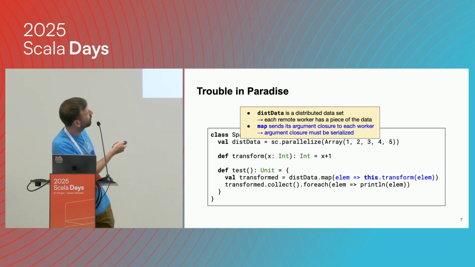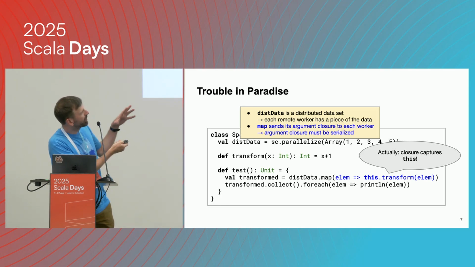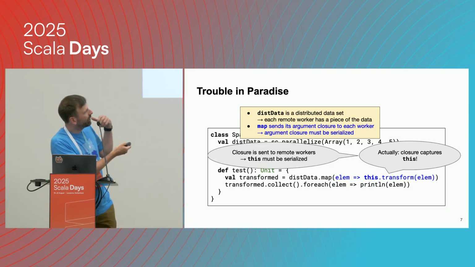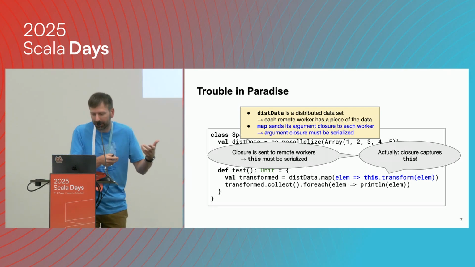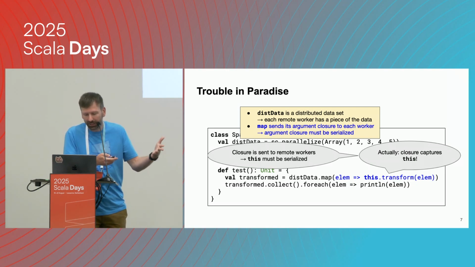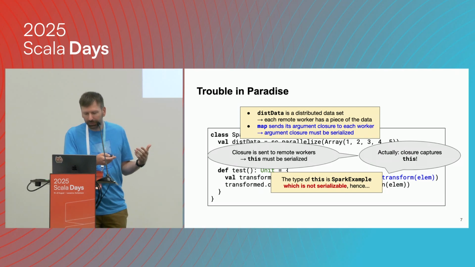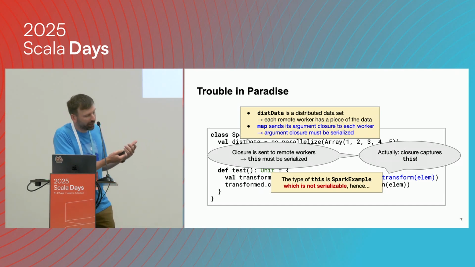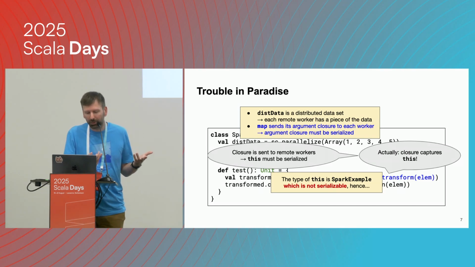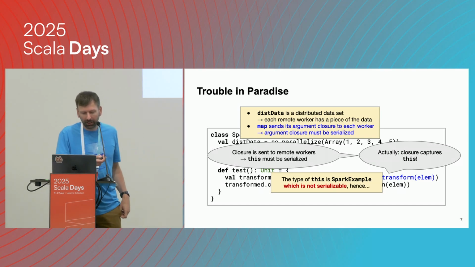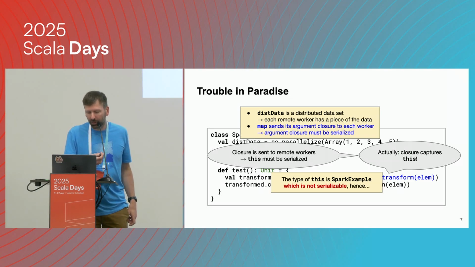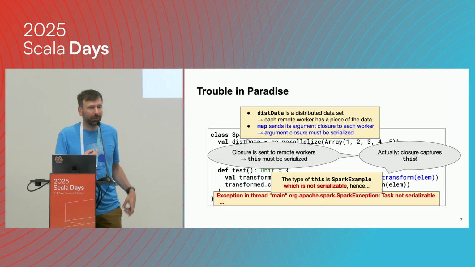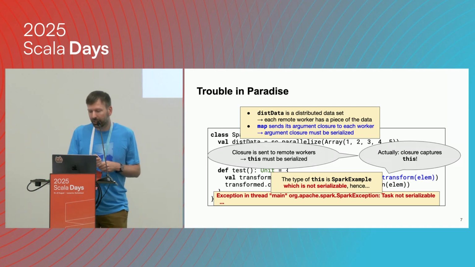That's not necessarily an issue, but in this case, when we want to send the closure, we need to serialize the closure, and that means we need to serialize all the variables that we're capturing as well, because we need those to run the closure, obviously. So that means we need to serialize also this. And what's the type of this? Well, it's our example class, but that's not a serializable class, right? We did not arrange for it to be serializable, and that's why we get an exception when we try to serialize the closure.